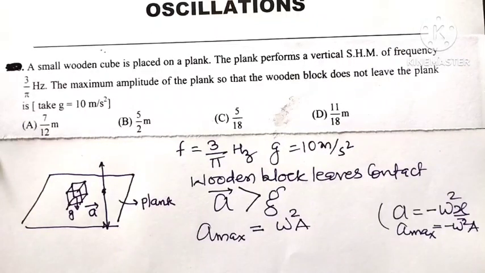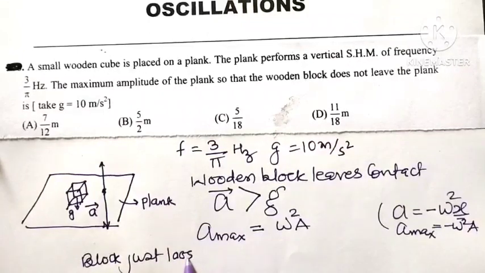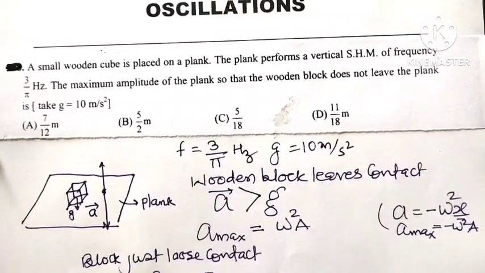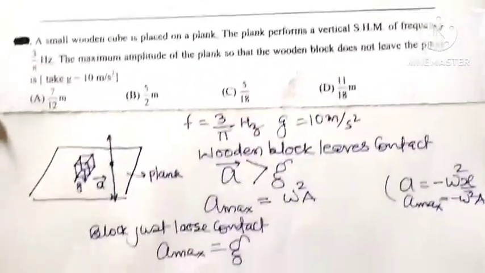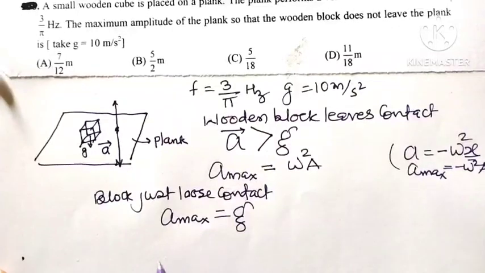And under the limiting case, the block will just lose the contact. What is the condition for the block to just lose contact? The maximum acceleration A max must be equal to the acceleration due to gravity.